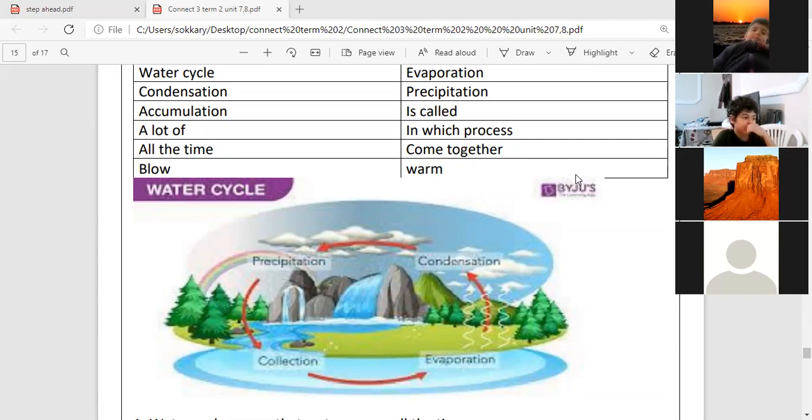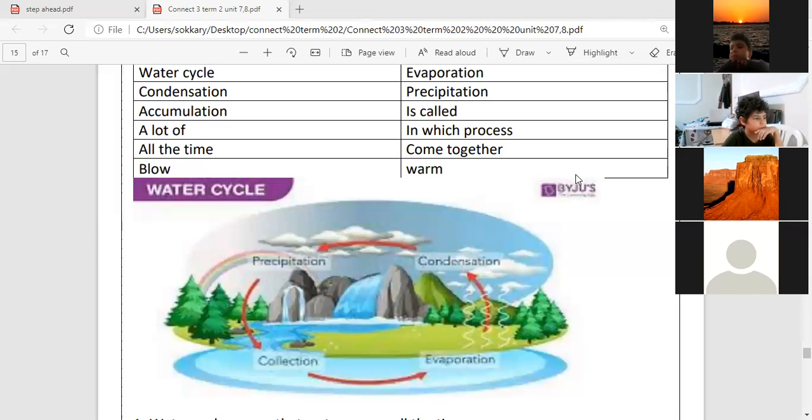Do we call it water wheel or water cycle? Water cycle. Muhammad Samir, is water moving all the time or is it standing? It is moving all the time. Water doesn't stand. The water moves all the time.